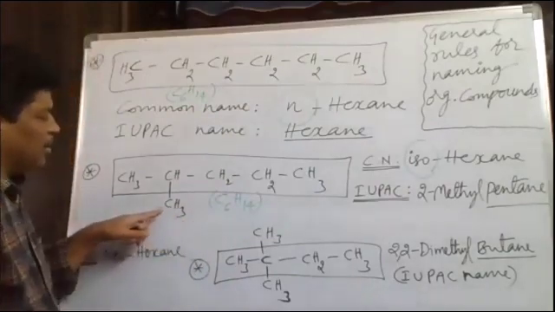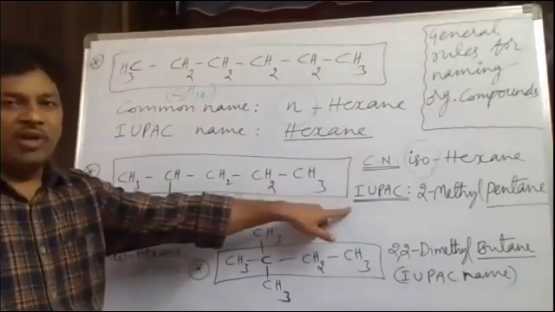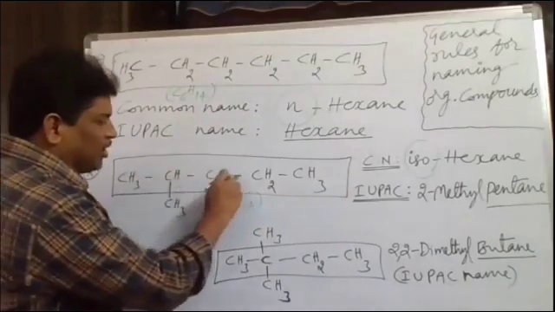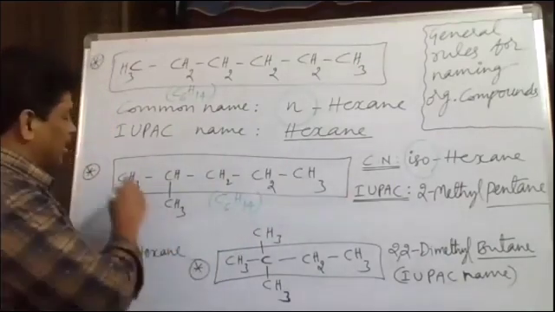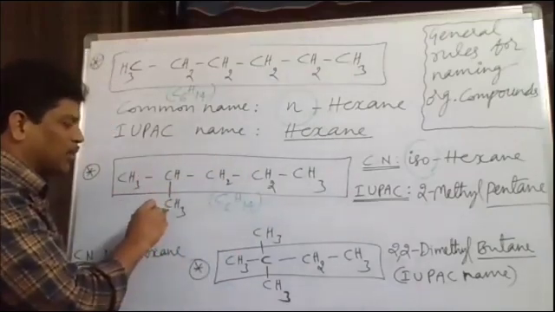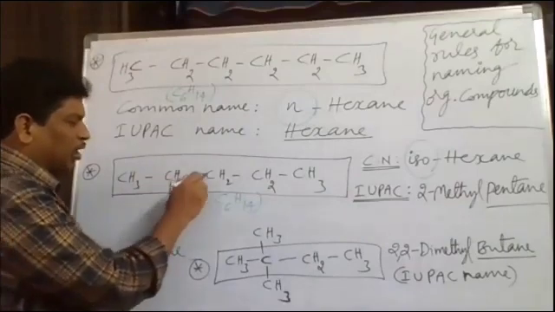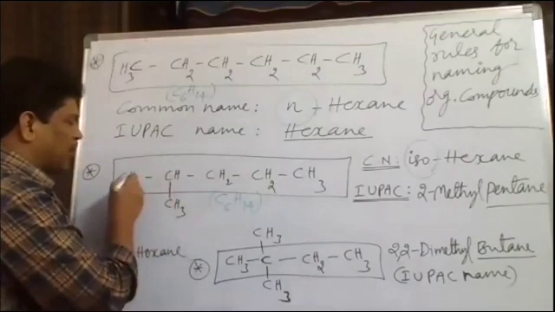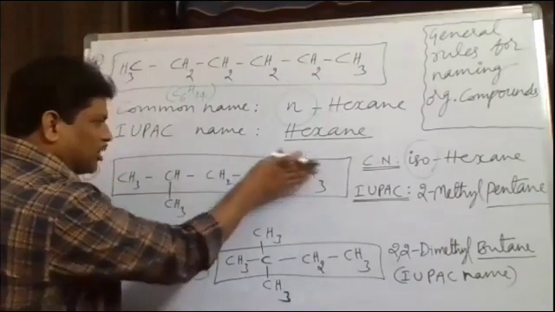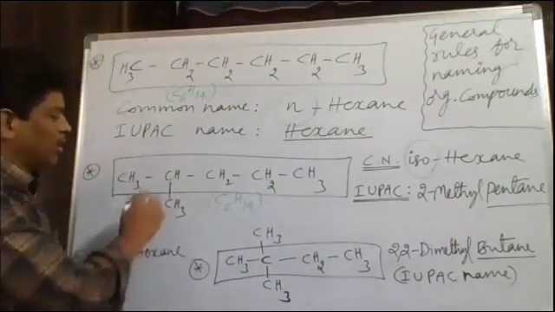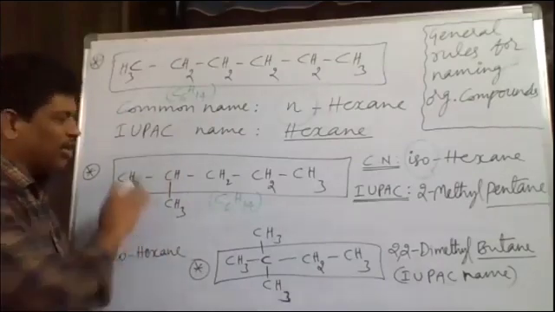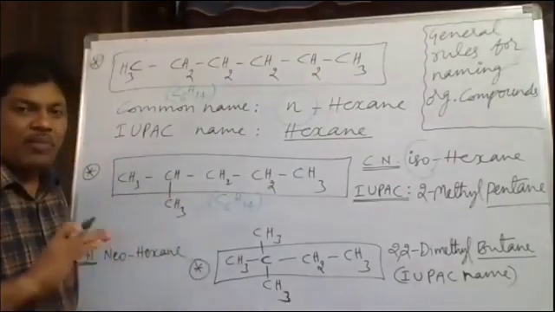Next, while giving the IUPAC name in this case, what we have to check first is how many carbons are in a continuous chain, and we have to select that. Here 1, 2, 3, 4, 5 carbons in a continuous chain, and the second carbon bears a methyl group. If you start from the other end, numbering 1, 2, 3, 4, 5, it is again a 5 carbon longest chain, and again the second carbon contains the methyl. Whether you take the longest chain this way or that way, both cases are similar. While giving numbering, first we have to select the longest chain, that is the parent chain. The 5 carbon chain is selected as the parent chain or main chain.